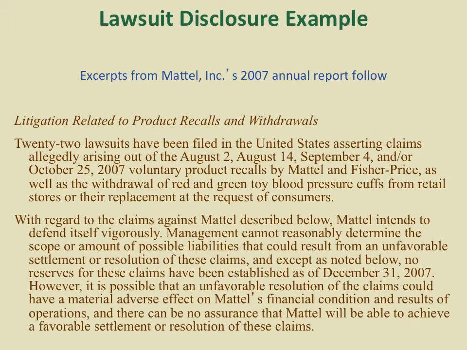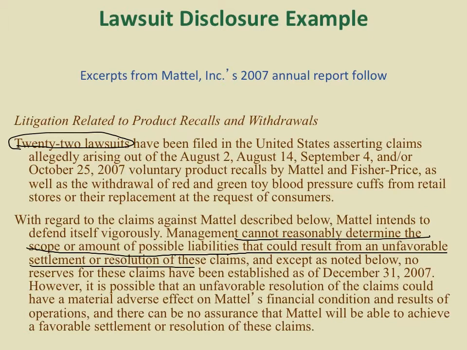This is an example of lawsuit footnote disclosure from a corporation, quoted from its 2007 annual report. So in that year, there were 22 lawsuits across the whole nation for their products. And since they cannot reasonably determine the scope or amount of possible liabilities that could result from the unfavorable settlement or resolution of these claims, which means that the loss contingency is not estimable, they still disclose this in a footnote, thinking that it could be useful for the readers of their financial report.